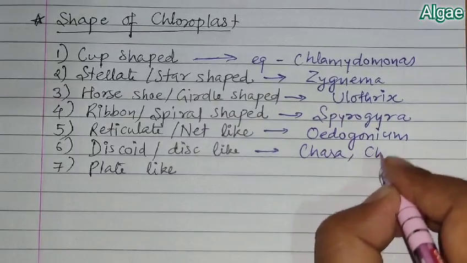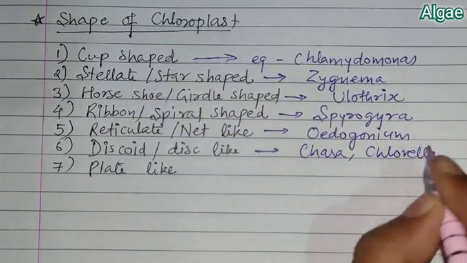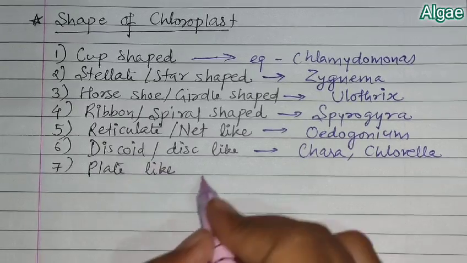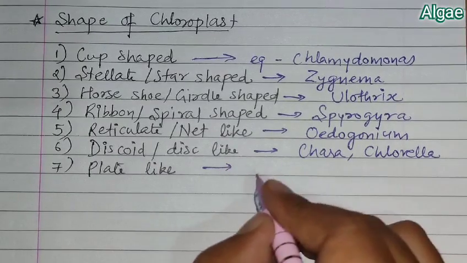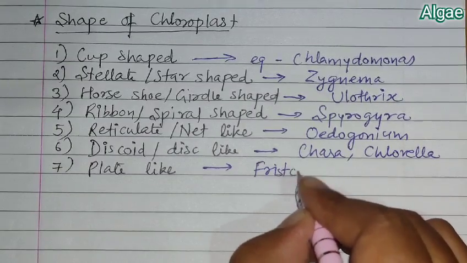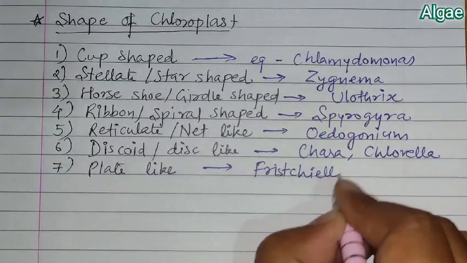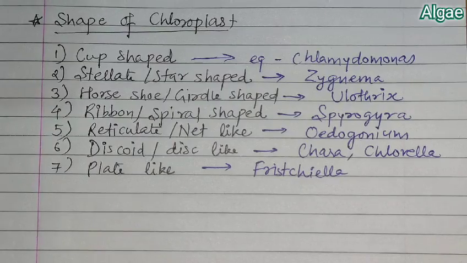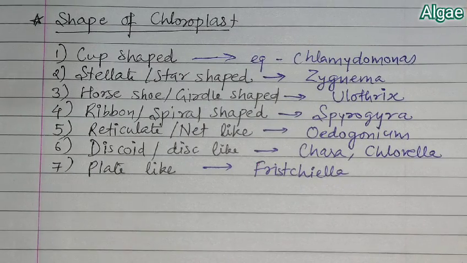and Chlorella. We remember in Chara and Chlorella they are having a disc shaped or disc like chloroplast, and last, plate-like are found in case of Mougeotia. Okay, so these different shapes of chloroplast are present in case of the green algae.